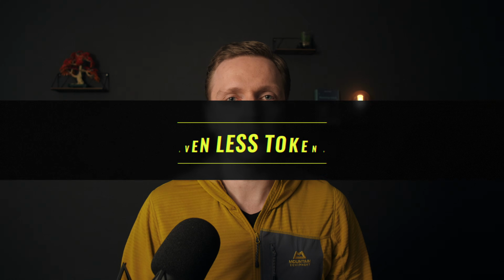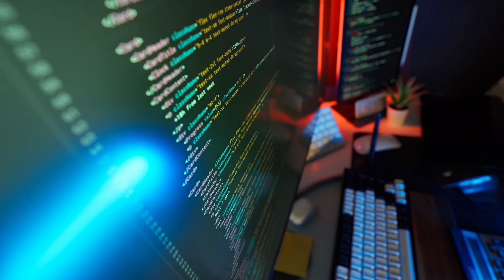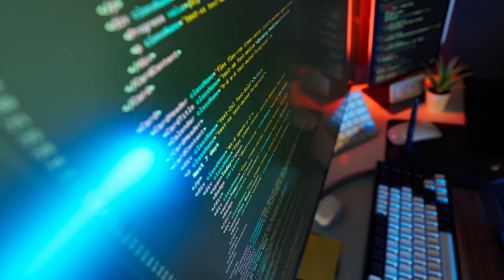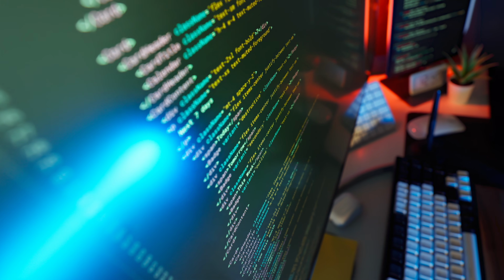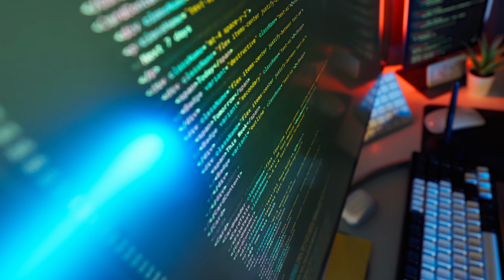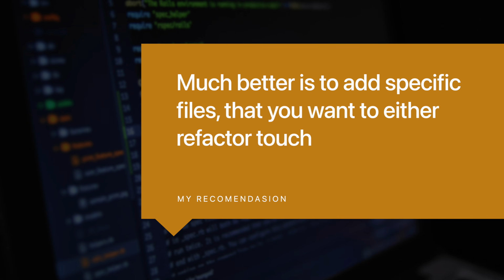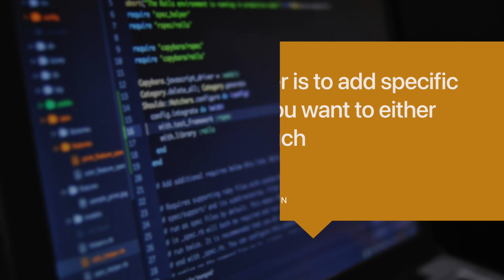But it is not all, we want to spend even fewer tokens. And for this you must remember that it is quite expensive to scan the whole project. This is why if you simply ask your AI some question and you didn't specify a specific file or you don't have a specific file opened, it will scan your whole project. And if you have a huge project, it will take first of all a lot of time, secondly a lot of tokens. Much better is to just add specific files that you want to either refactor or touch. This will help you to save a lot of tokens.